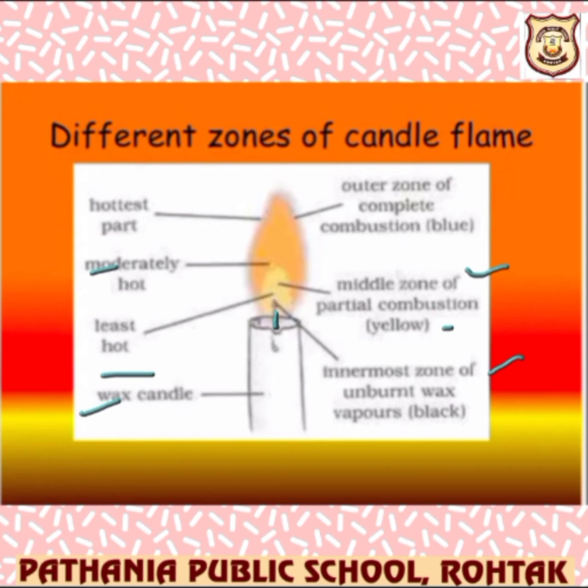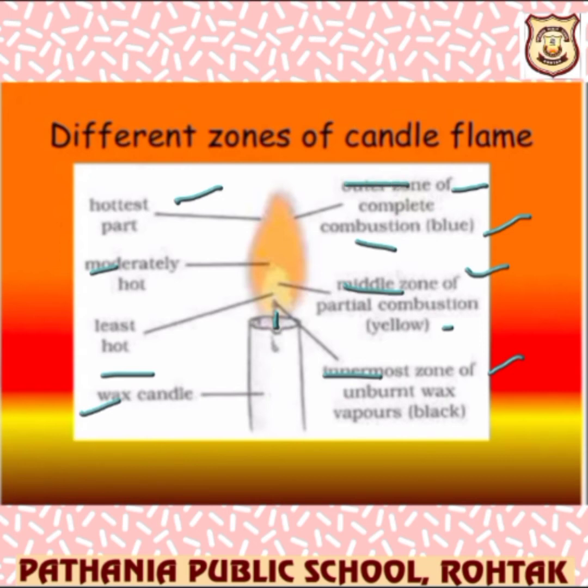And when we are talking about the hottest part, which is it? The outermost zone of complete combustion is the hottest one, which appears blue. So this is the figure of the candle flame with three partitions: first is the innermost, next is the middle, and third is the outer one.